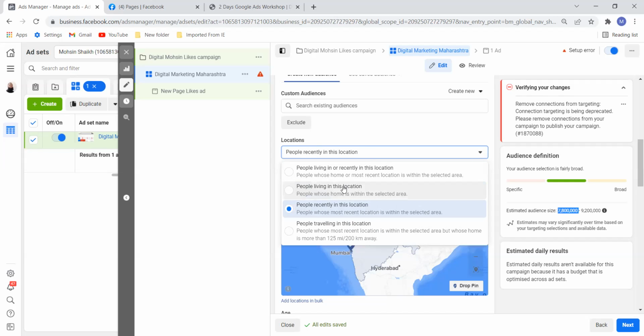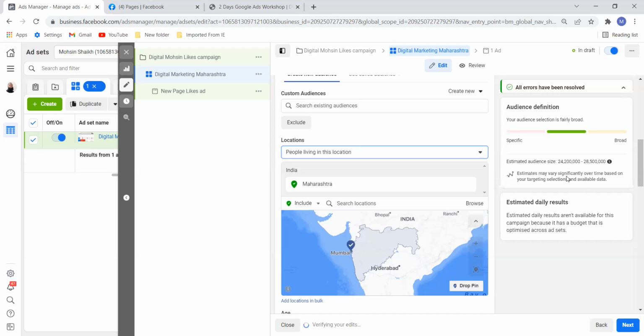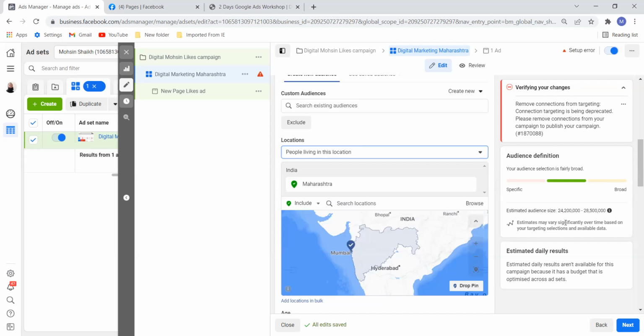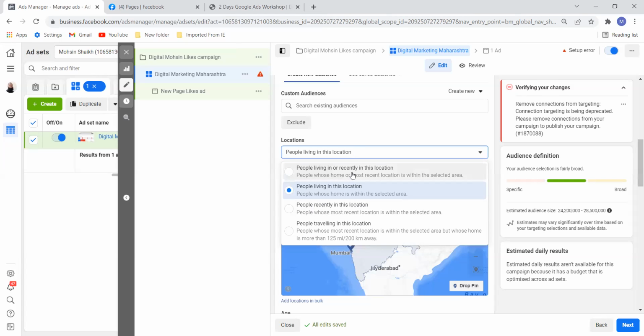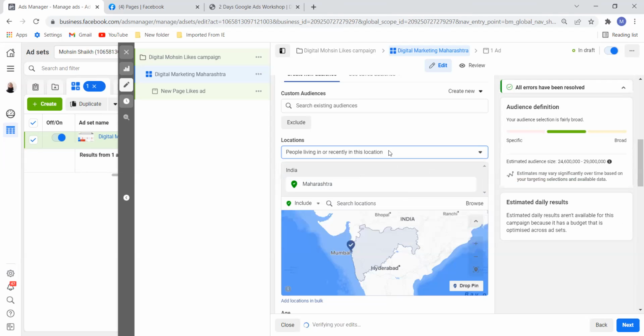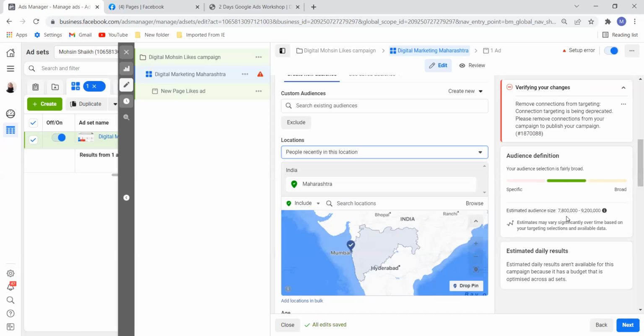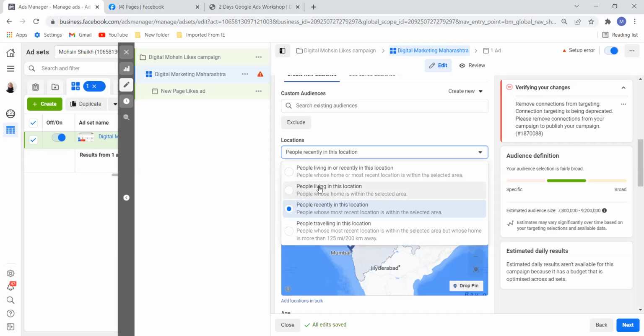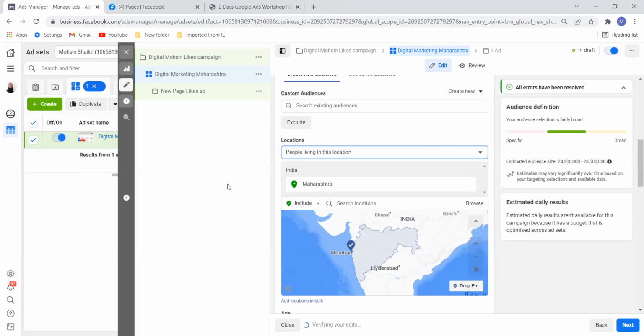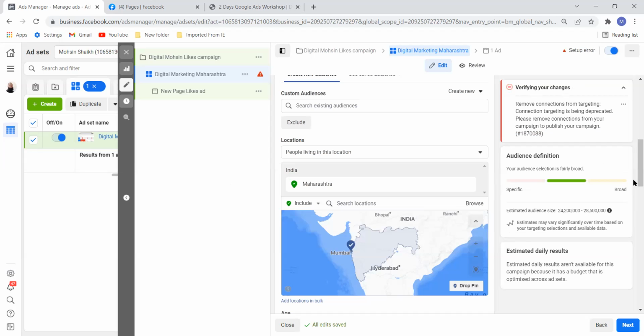People living in this location, let us see what it is. So we have 2 crore 42 lakh. Yeah, 2 crore 42 lakh are the people who are living in this location, and people who are recently in this location, let me see. So they are close to 78 lakh recently in this location. So I will go ahead and select people living in this location. And then we will go down.